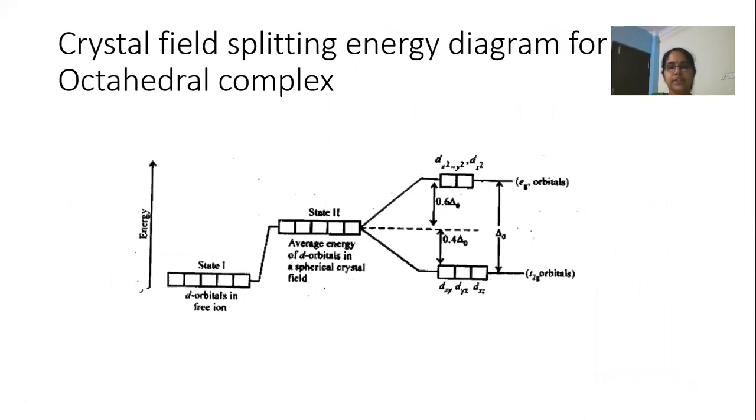Now this is the energy level diagram of the octahedral complex. See, there are 5 d orbitals in the free ion which are degenerate.